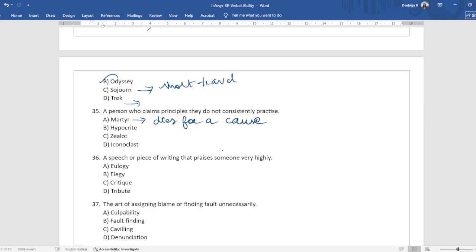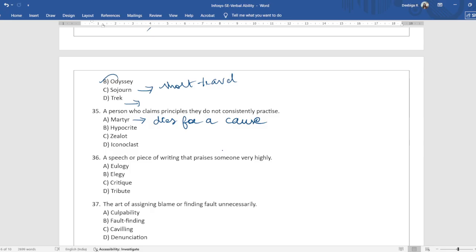A hypocrite is a person who claims principles but doesn't practice them in their life. For example, a hypocrite would utter bad words, but he or she would advise another person not to use bad words, right? So that person is a hypocrite.